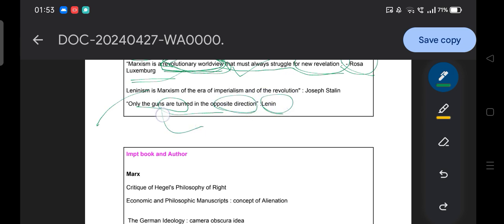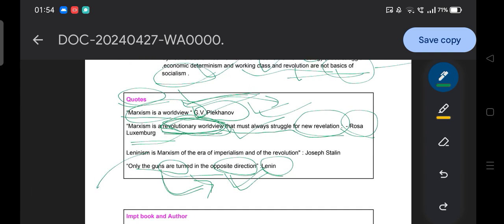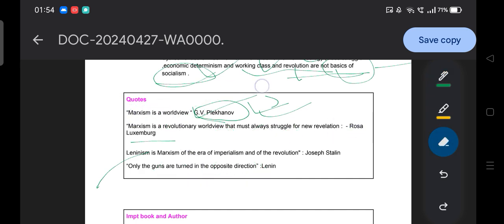Why the guns? Because guns should be used to direct or to detect these oppositions. Okay, this is how the famous quotation, which is very crucial for our examination.